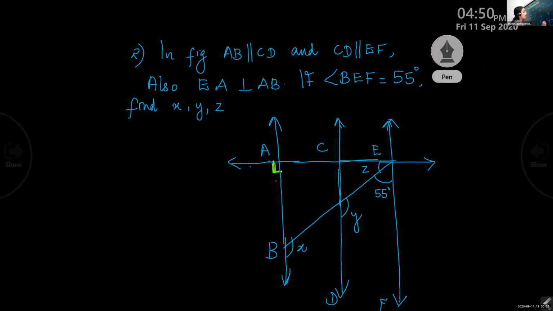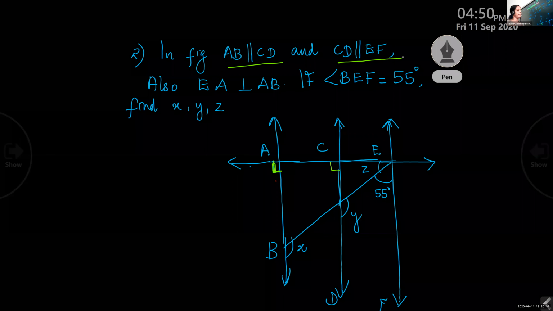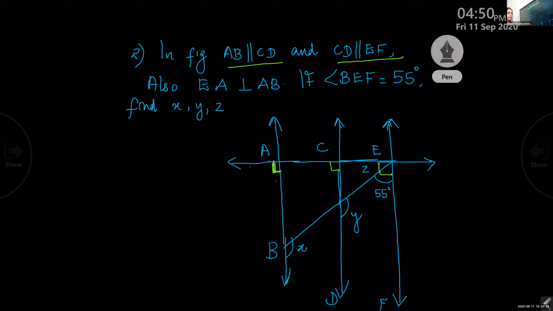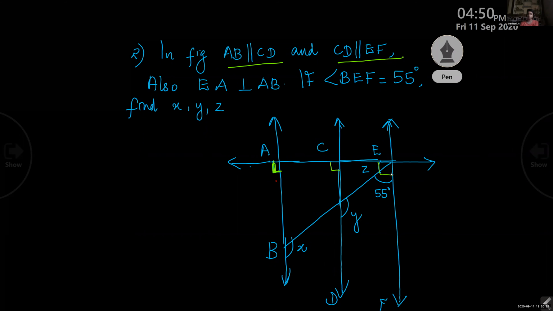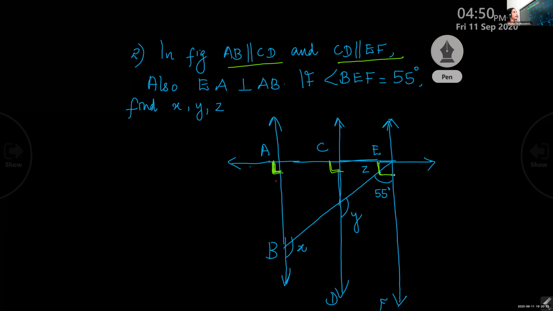Now, what about this one? That is also 90 degree because all these are parallel. AB parallel to CD, parallel to EF, all it is given. So one is 90 degree, other one also 90 degree. And what about this one? 90 degree. So all these are 90 degree because AB is parallel to CD and CD is parallel to EF.